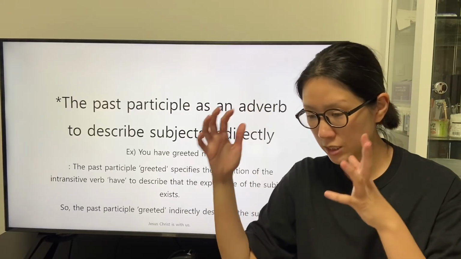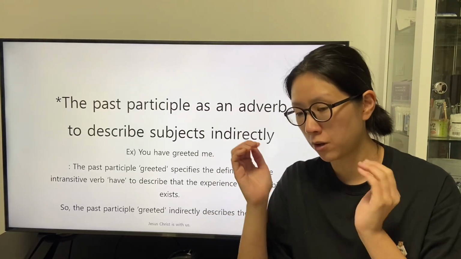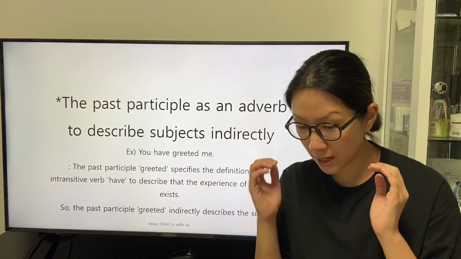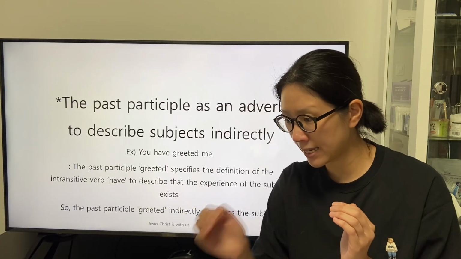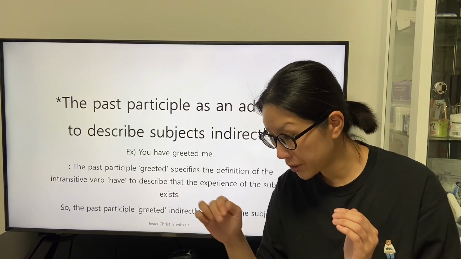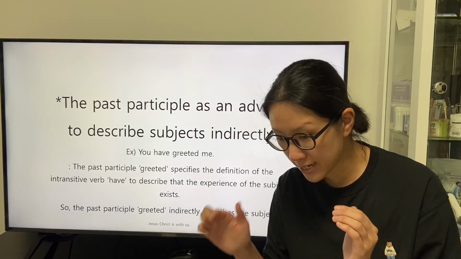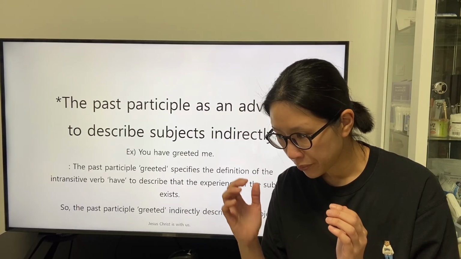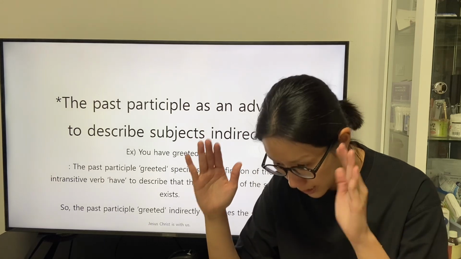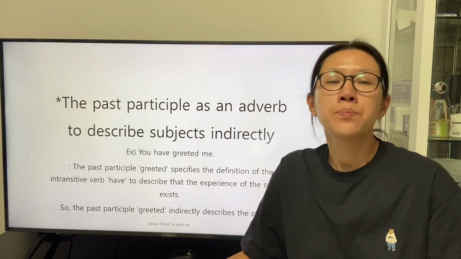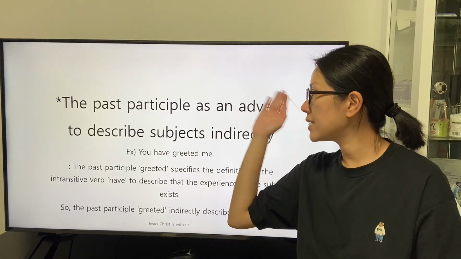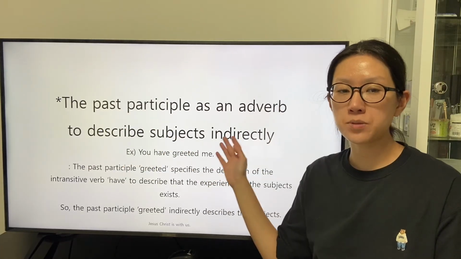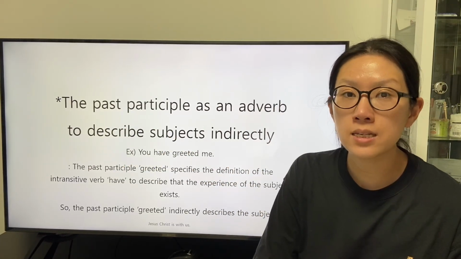Directly is the combination of the relative pronoun that has the role as a subject in the subordinate clause and the be verb to describe the existence of the subject is abbreviated. Let's start to study the past participle as an adverb to describe subjects indirectly.